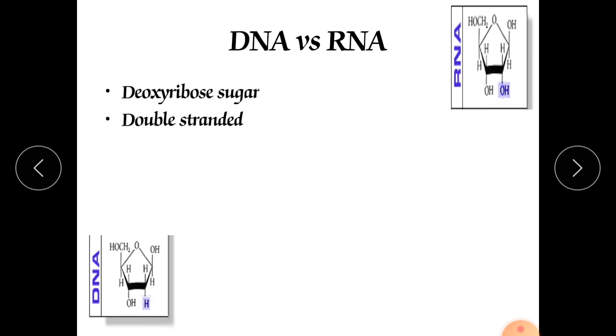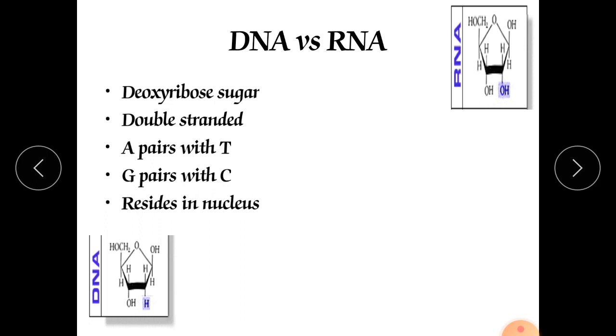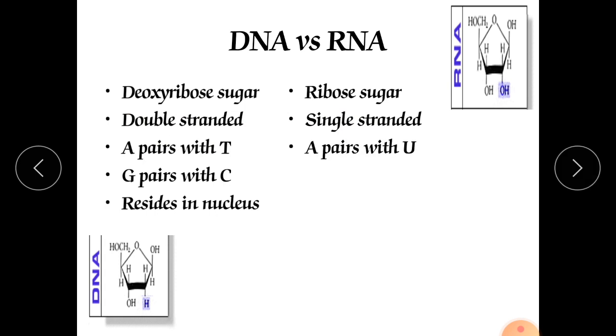DNA is double stranded, in two strands, whereas RNA is single stranded. That is the basic difference.